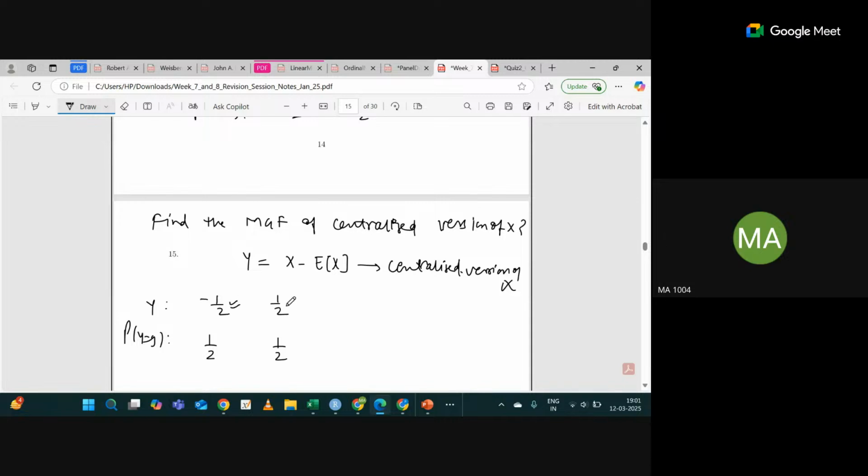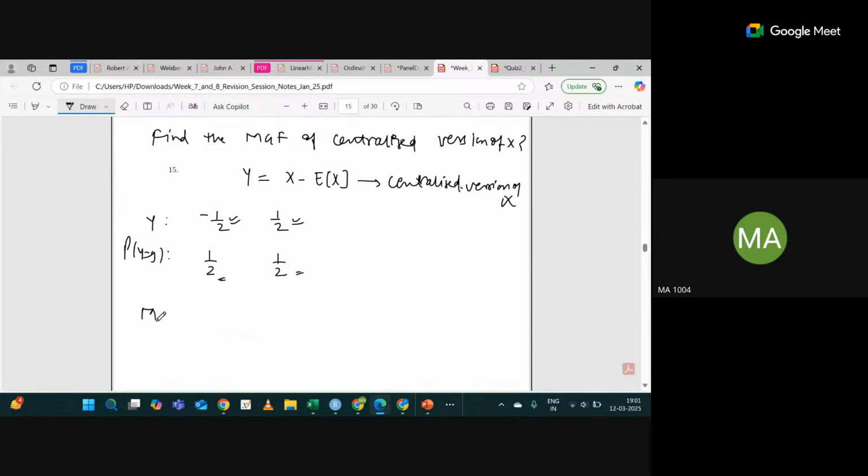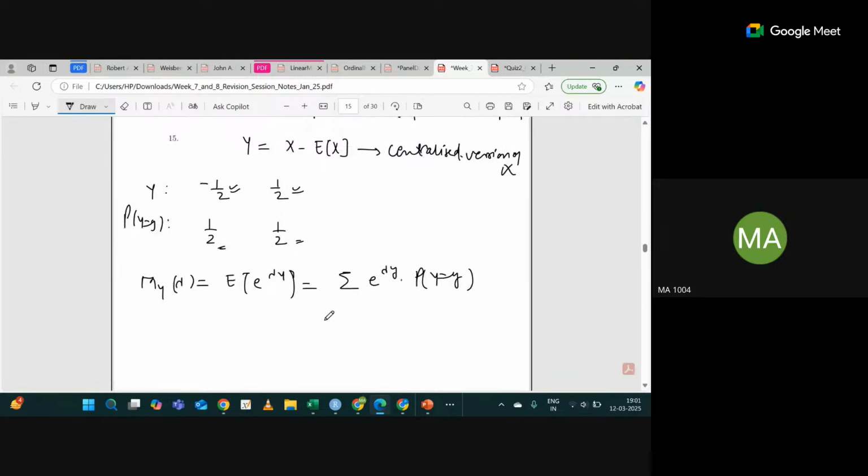So what will be the MGF? Expectation of e raised power lambda Y, that is summation of e raised power lambda y into probability of Y equal to y. So it will be e raised power minus lambda by 2 into 1 by 2 plus e raised power lambda by 2 into 1 by 2.